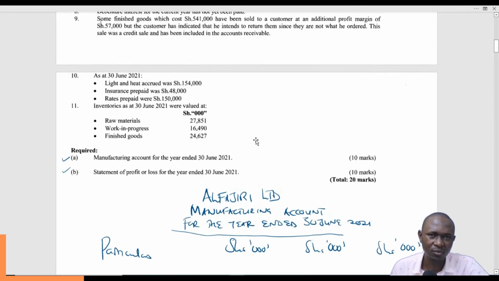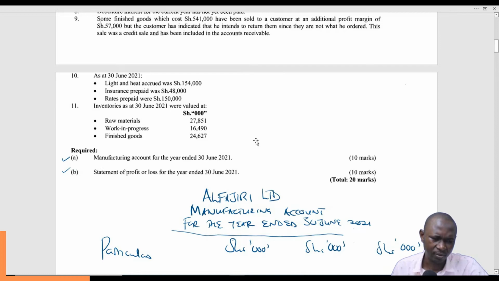So we normally start with the first part, where we get all the direct costs: direct materials, then direct labor, direct expenses. When you add the 3, we have the prime cost. After prime cost, we add the factory overheads.